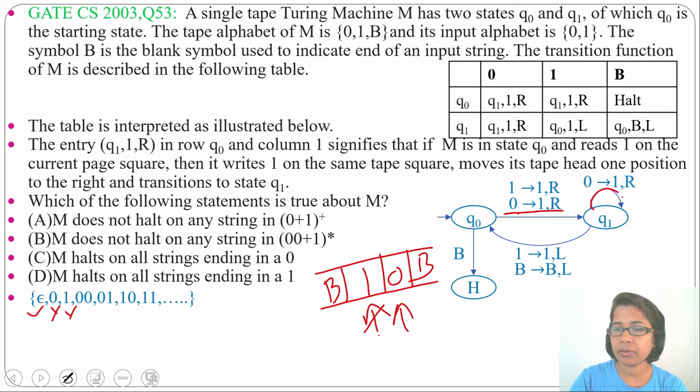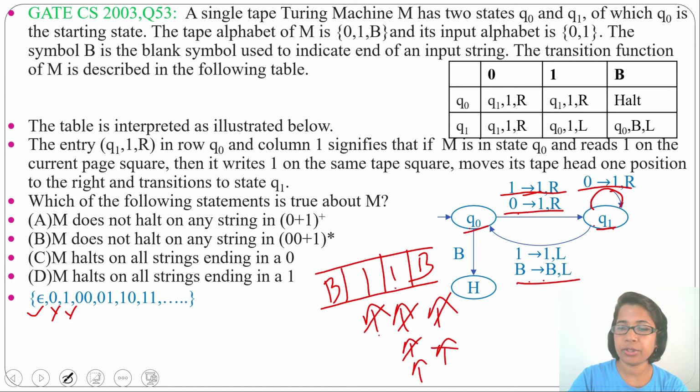Then by saying 0, 0 will be 1 and will move right. Next, at Q1 state by saying blank, blank will be blank and will move left. Then at Q0 state by saying 1, 1 will be 1 and will move right. Then again at Q1 state by saying blank, blank will be blank and will move left. And at Q0 state by saying 1, 1 will be 1 and will move right.